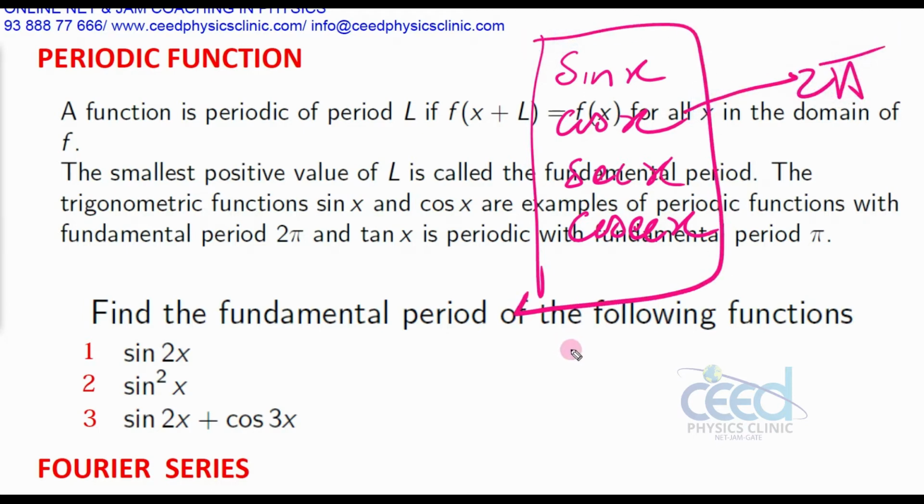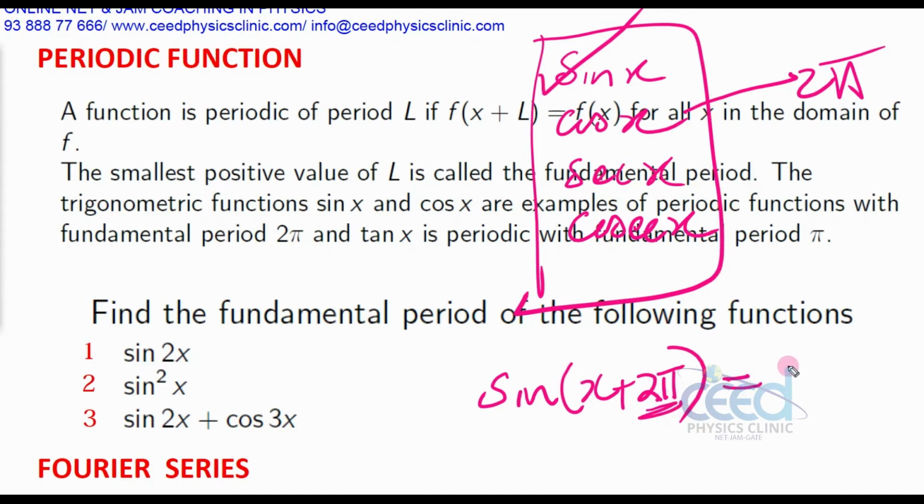Let us check. The period of sin x is 2 pi, because sin of x plus 2 pi, that is 2 pi plus x, lies in the first quadrant, and as it is an even multiple, we can write it as sin x itself.